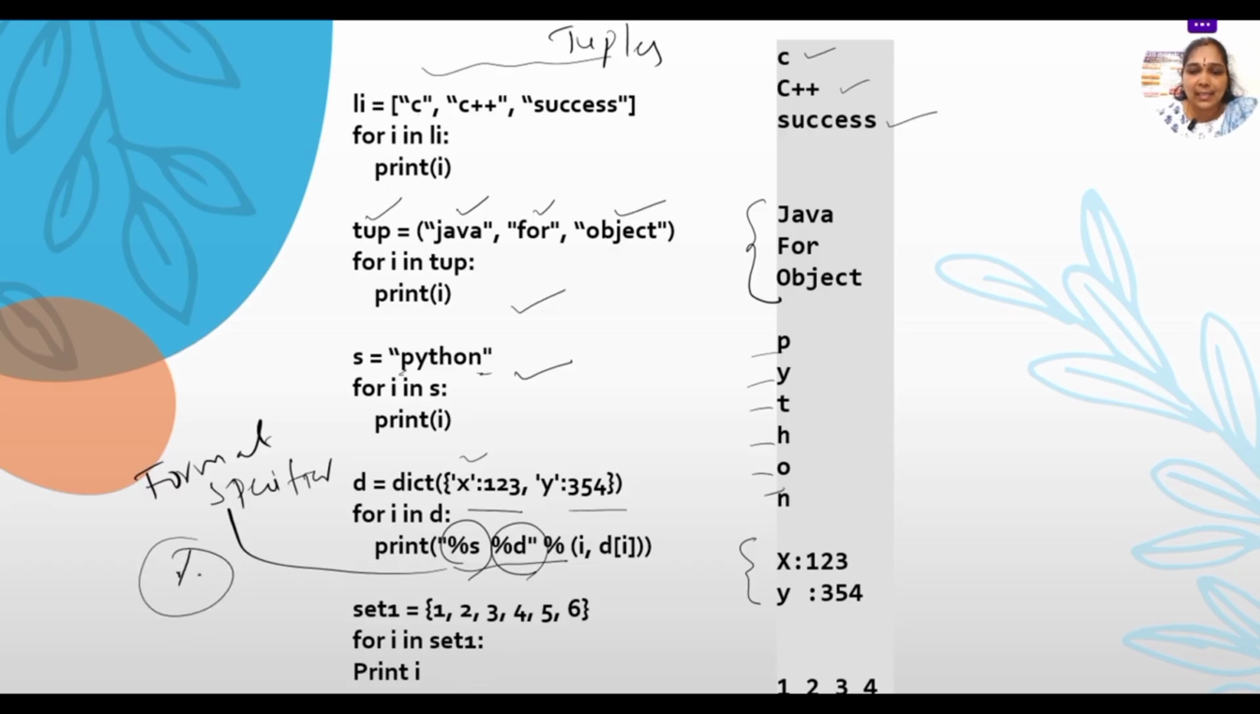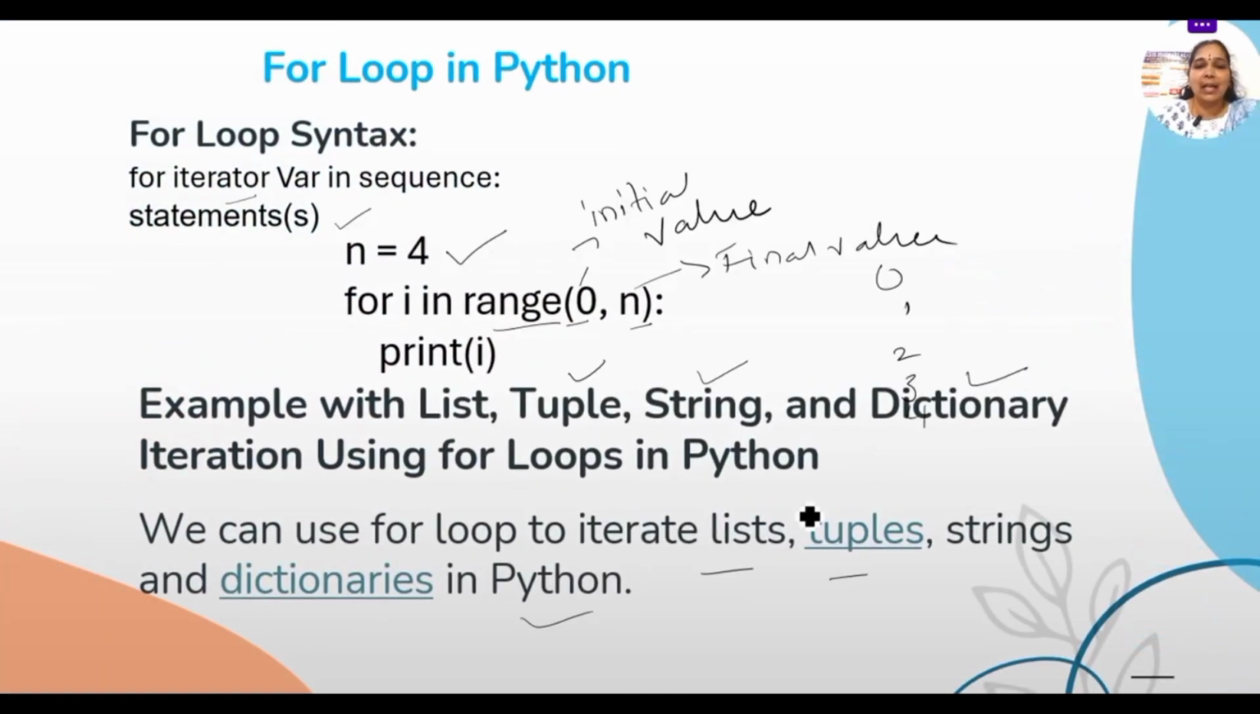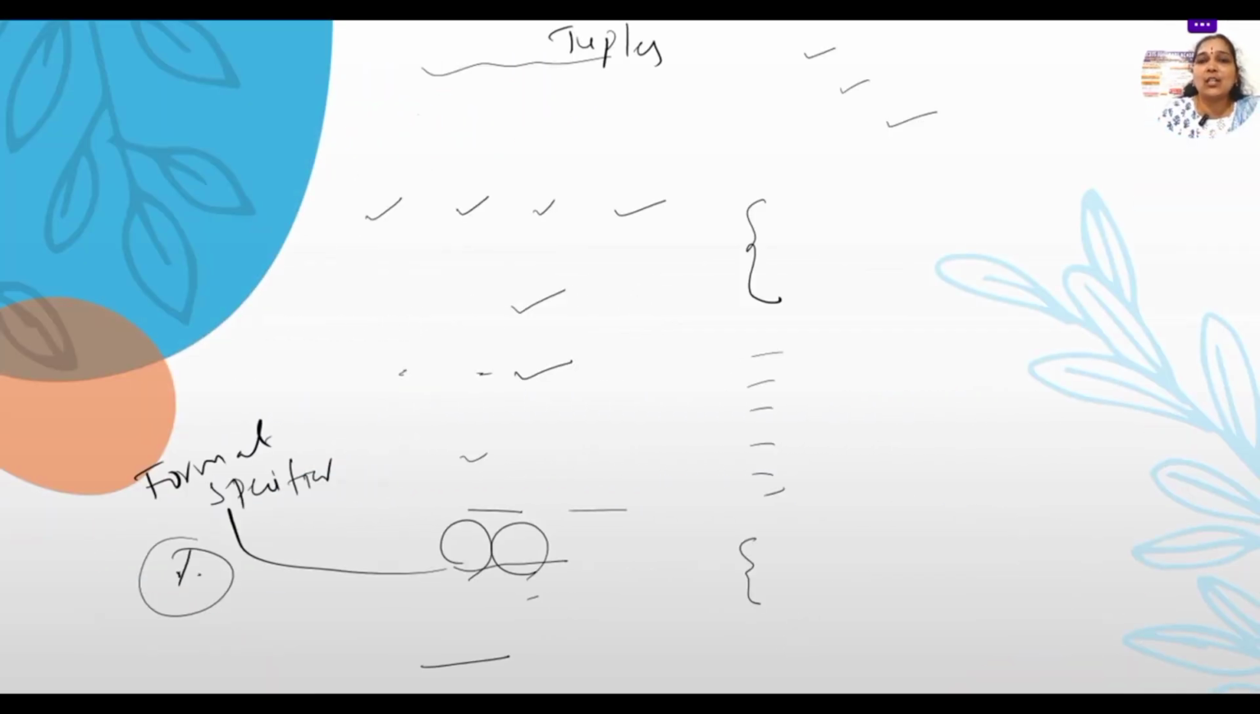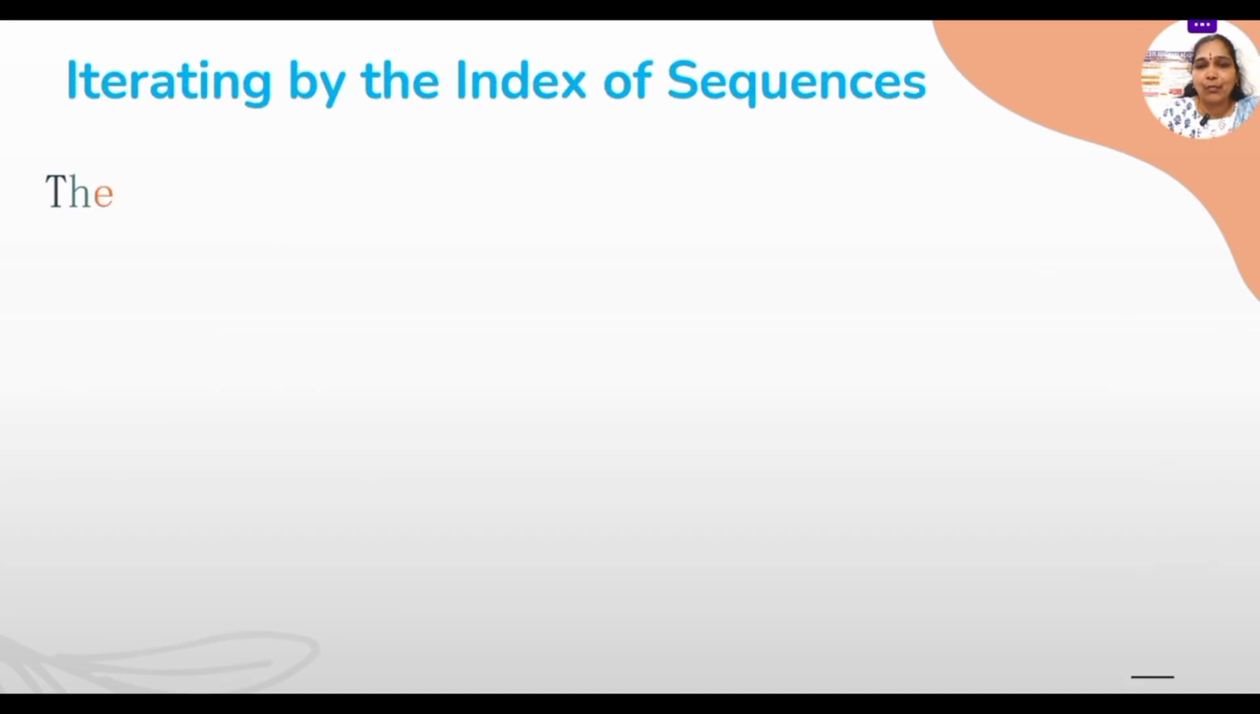Suppose you want to use sets, we can go for the set also. Here set 1, 2, 3, 4, up to however many there are. So we can print like this. So for the for loop, not only the range, we can use all these things. That's what I said before, that is, we can use tuples, strings, dictionaries, iterations, everything in Python. That is a special case of the for loop in Python. Okay. Now let us go for some more syntaxes of the for loop.